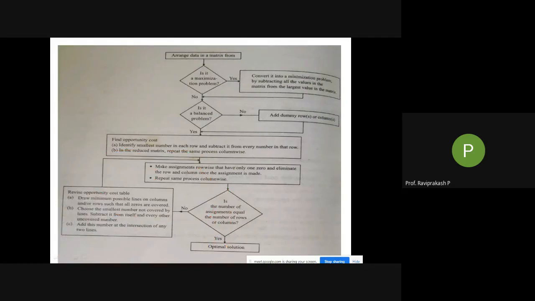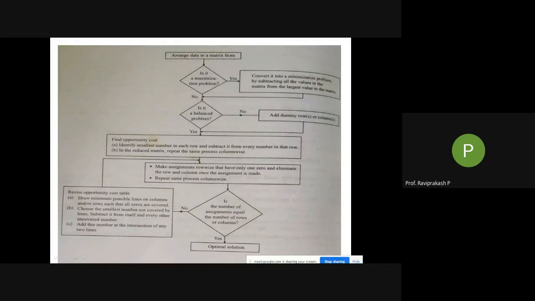Okay, see here. What is given? We need to do this. We need to come here. If the number of assignments is equal to the columns or rows, then it is optimal. So finish it off. If no, what are we doing? We are going to revise the opportunity. How? Draw the minimum possible lines on columns or rows such that all zeros are covered. We have done it already. That is going row wise, finding the zero, then crossing off the column. That particular thing will cross off all the zeros.